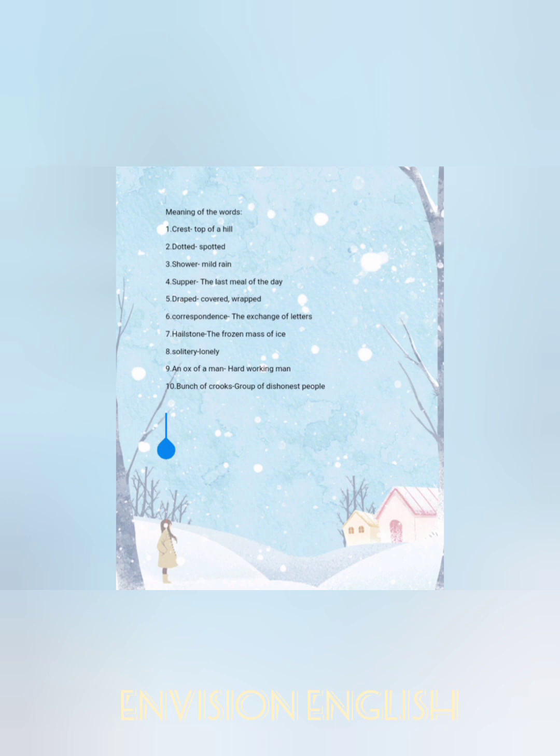One important thing: when you are defining the character of Lencho, you can use the phrase an ox of a man, which means a hard working man. And when you are describing the character of the postmaster, you can use amiable, which means friendly or pleasant. So you can use these words when you are constructing your essay for the board exam.